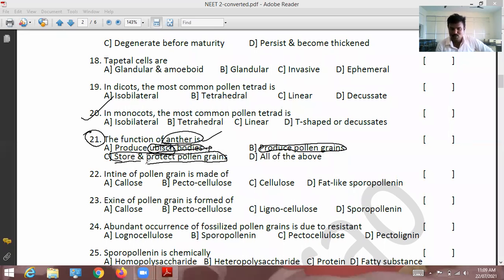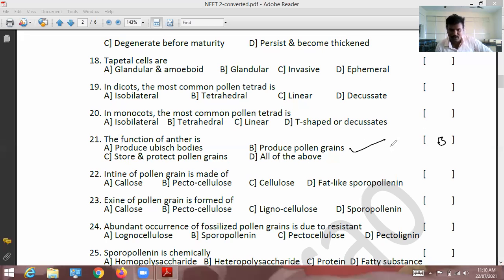This function is carried by the pollen sac. The pollen sac consists of 4 layers: epidermis, endothecium, middle layer, and tapetum. That is the function of storing and protecting the pollen grains. So for 21st question, the correct answer is B.